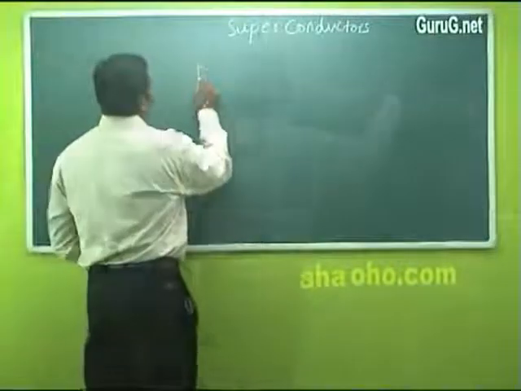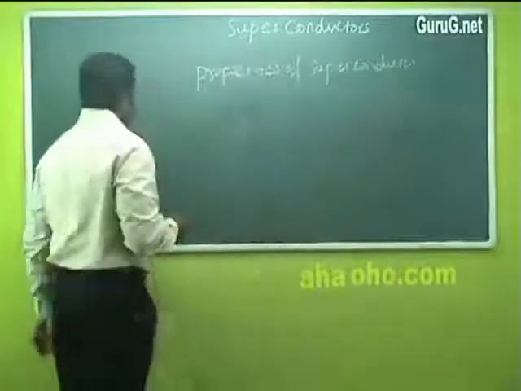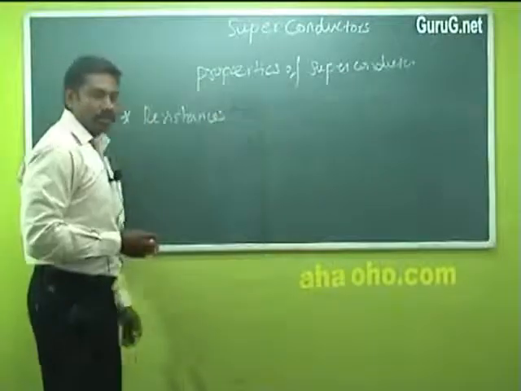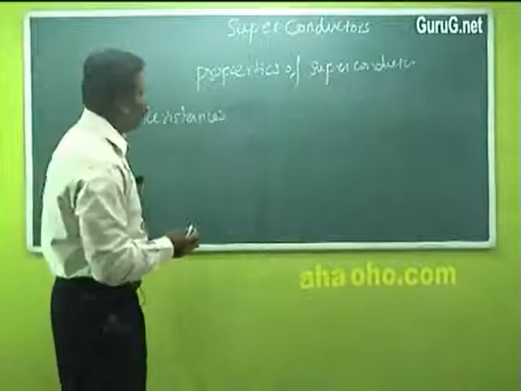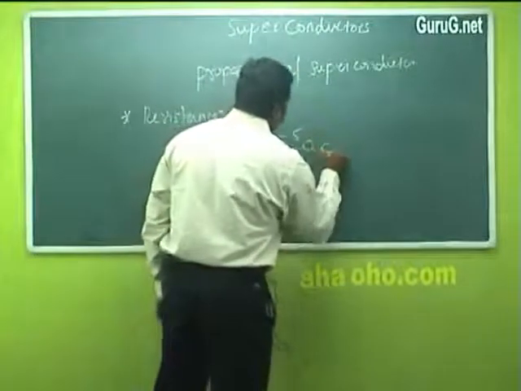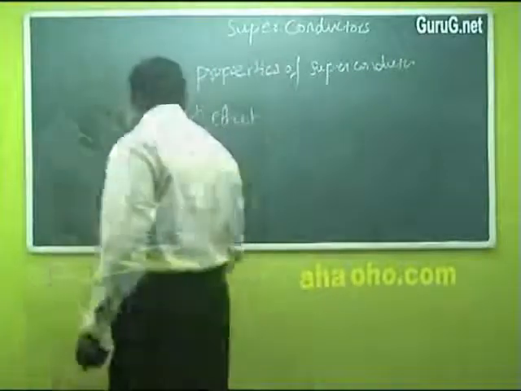Properties of superconductors. First is resistance. The resistance of the superconductor is very small, of the order of 10 to the power of minus 5 ohm centimeter.